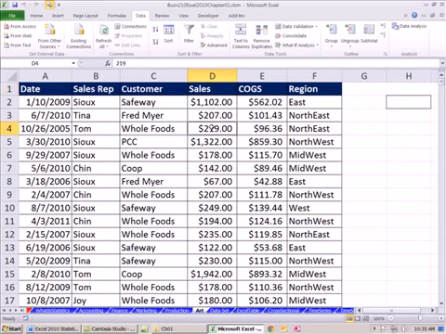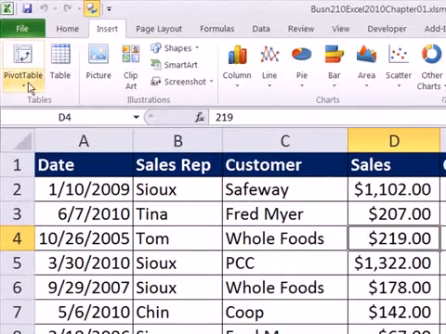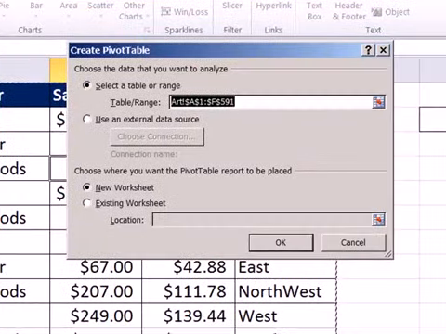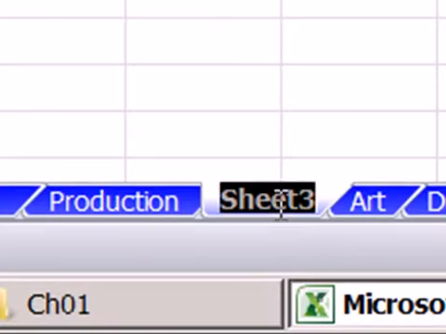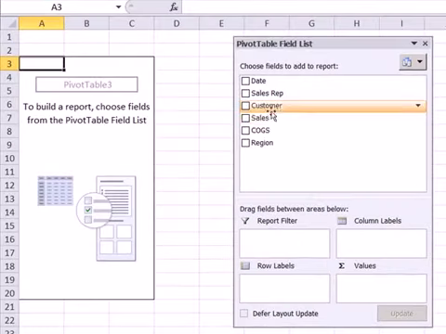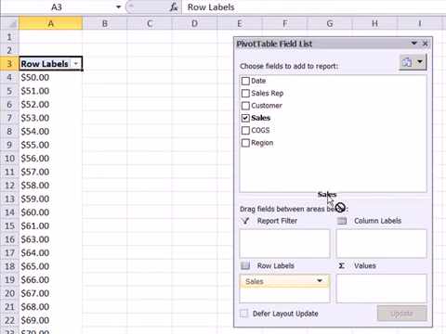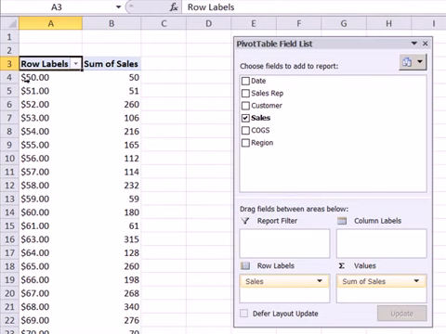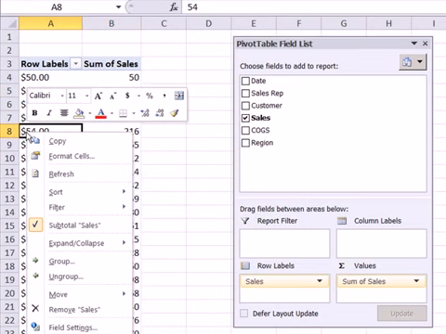But I want to show you here, and this is kind of in super fast motion. Next chapter, we'll go a little bit slower and talk about more details. But I want to show you one aspect of this process that's art. I'm going to create a pivot table. I'm going to go up to Insert, Pivot Table, Pivot Table. I'm going to say on a new sheet. Click OK. I'm going to double click the sheet and call it Pivot Table 1. I'm going to drag the sales number to the row. Then drag the sales number to the values. But now we can come over to this row area and right-click, Group.